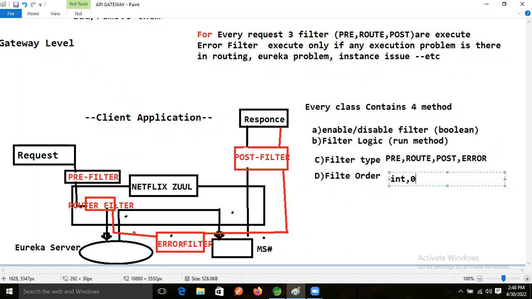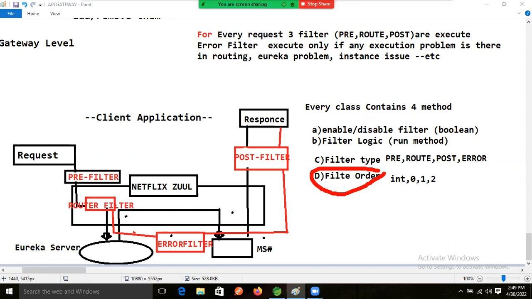So if we give 0, then it will take first order. If we give 1, then that filter will take second order execution, right? If we give 2, then it will take third order. After the first, then this filter will apply. Based on this one, it will take the execution order. For that purpose, which method we will apply? Filter order, right?